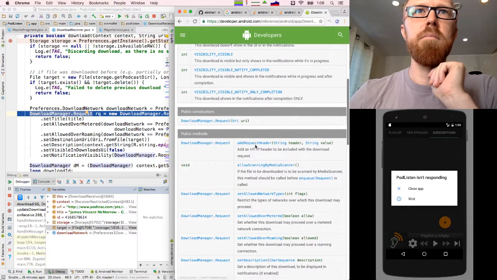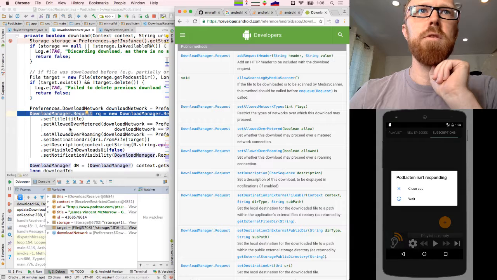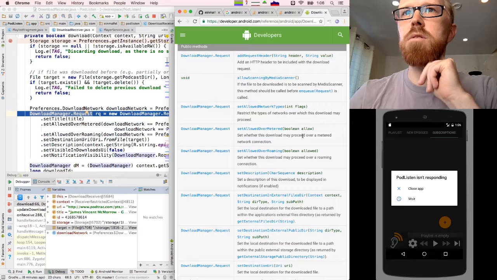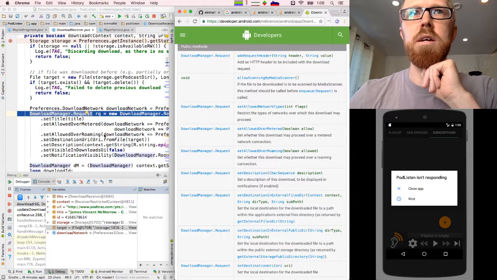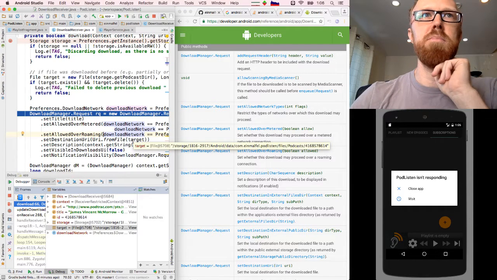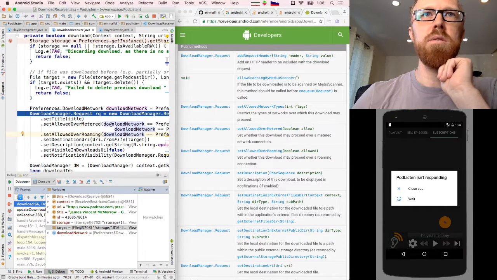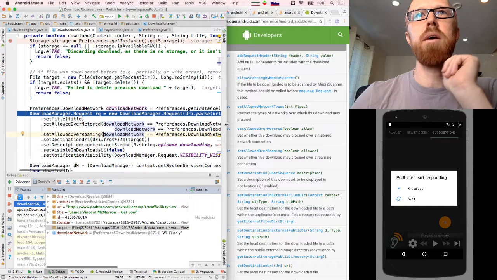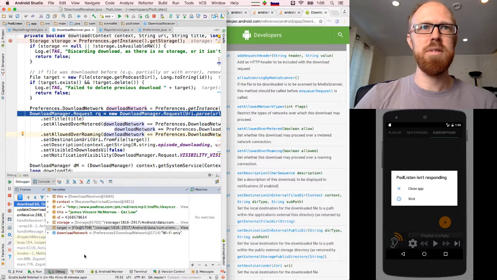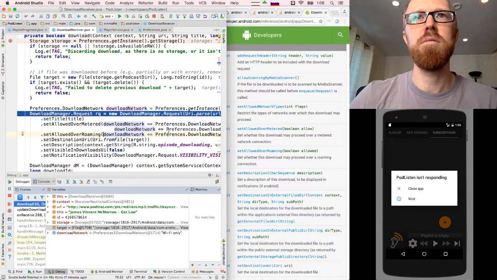So we have a set allowed over metered. Set whether this download may proceed over a metered network connection. Okay, so that might be something that possibly stops a download. What is the value here? Download network is Wi-Fi only. Oh, okay. So I bet that's the problem here. The app is default configured to only download when we're on the Wi-Fi network.